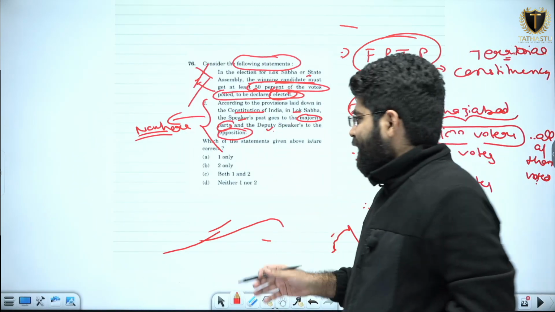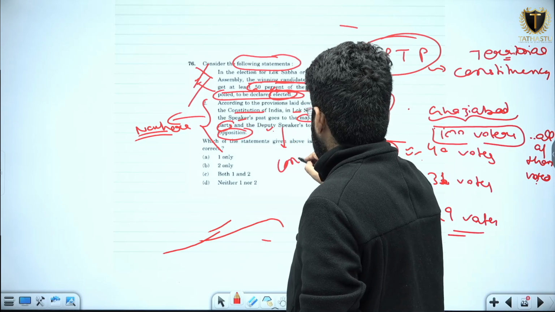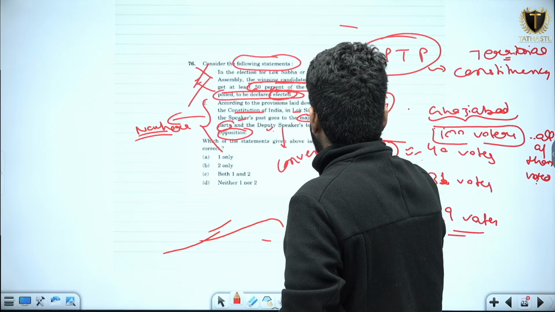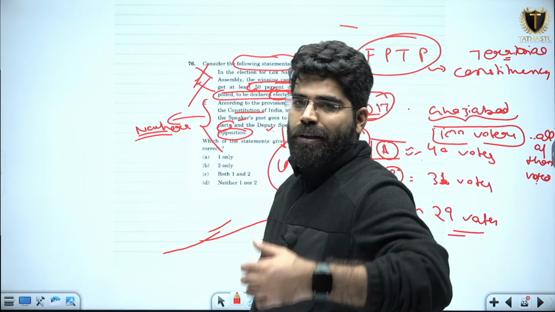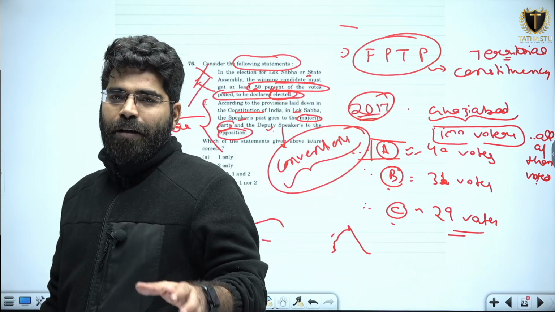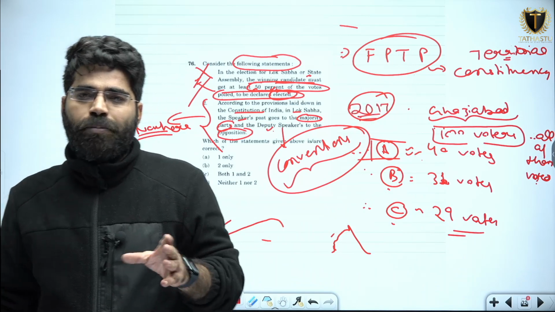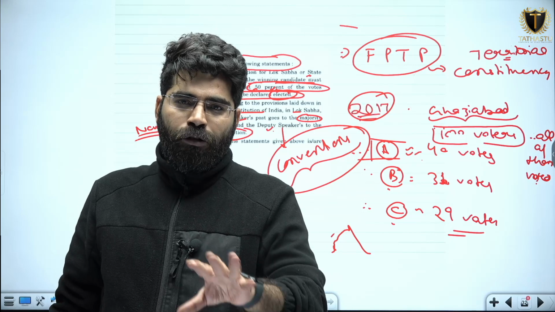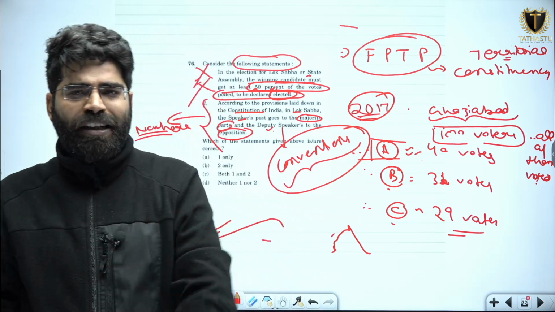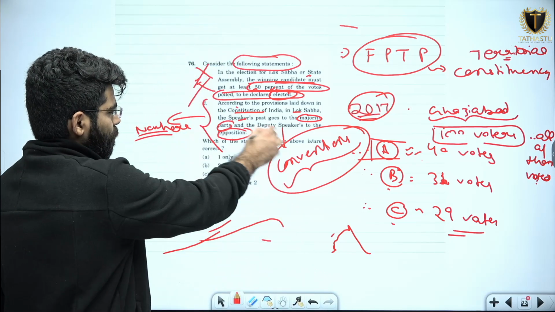This is being taken from the conventions of the parliamentary system. Conventions means the system which we have been following for a very long time. So it means by convention speaker is from the ruling party and deputy speaker is from the opposition party. Nowhere in the constitution this process has been mentioned. So this statement will also be wrong.